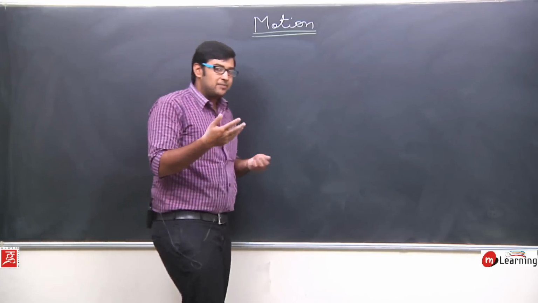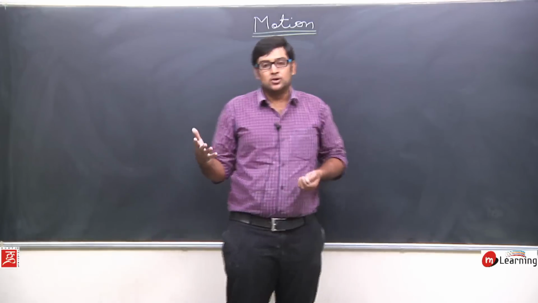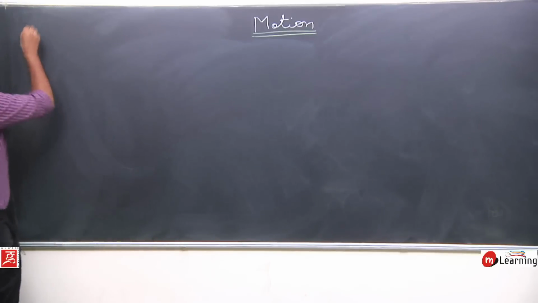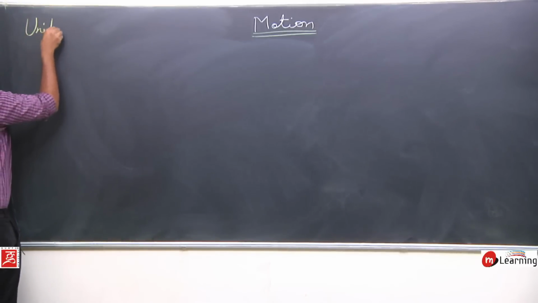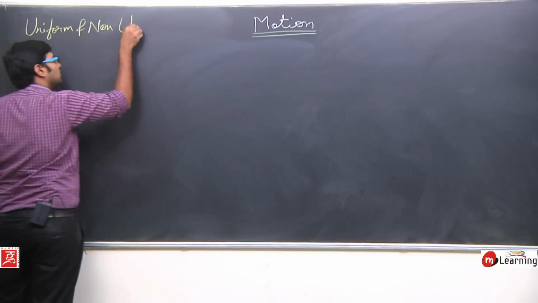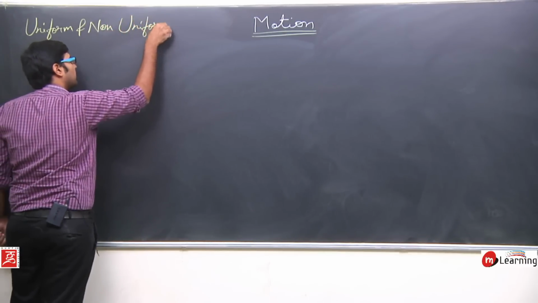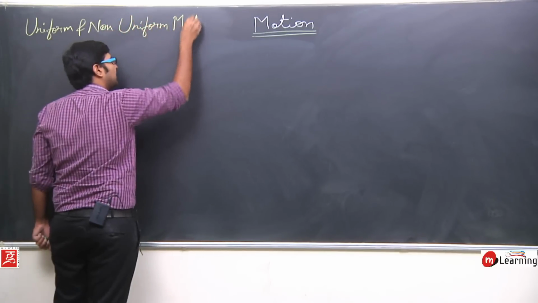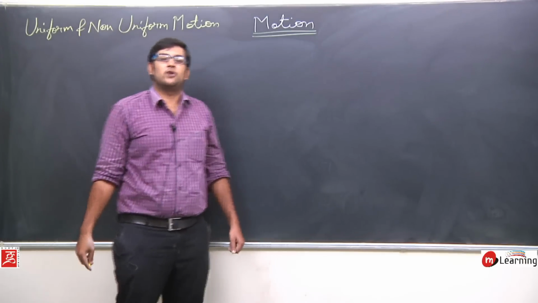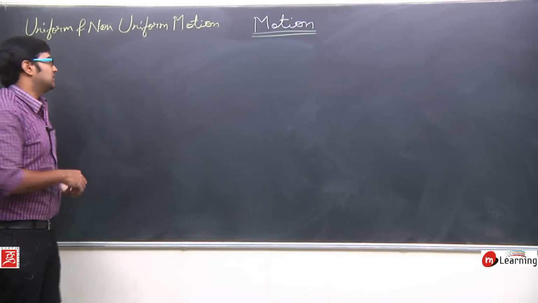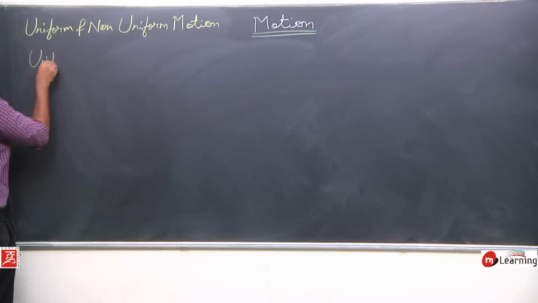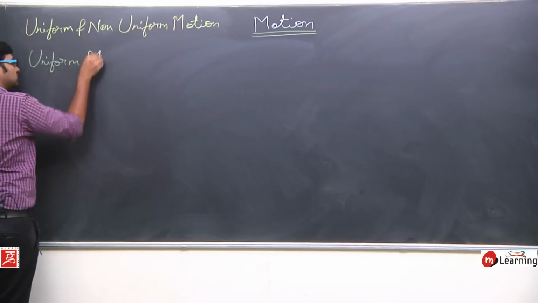Okay, now because we are talking about motion, motion also has many types. There are different types of motion. So we will classify the motion into two different classifications, that is uniform and non-uniform motion. Okay, we will classify the motion in two categories, uniform and non-uniform motion. Let's understand this concept, what exactly is uniform motion. So first we will understand what is uniform motion.